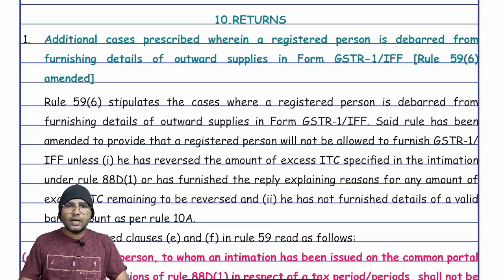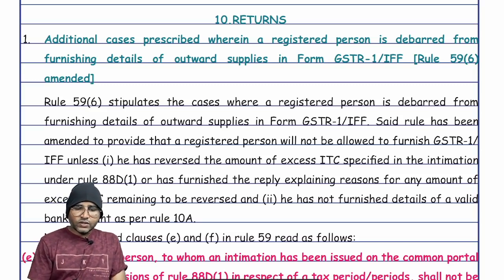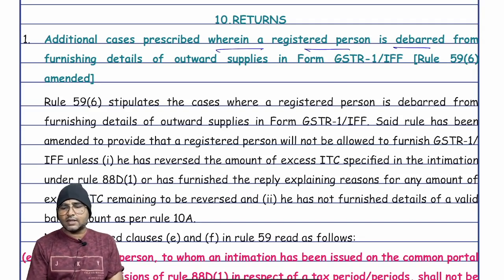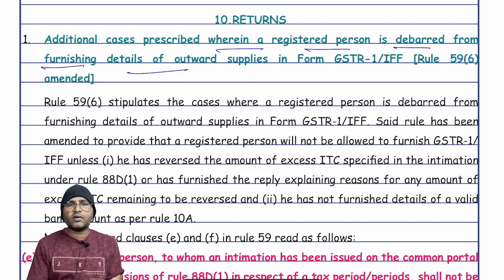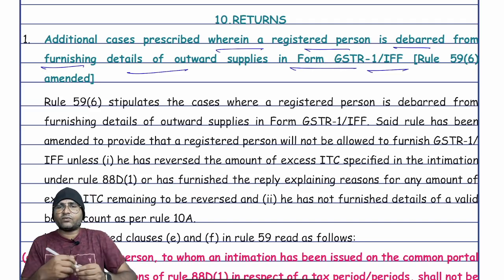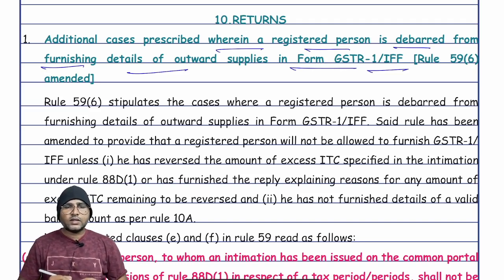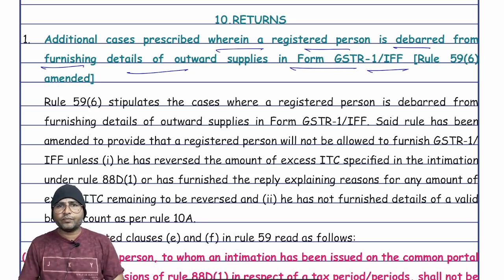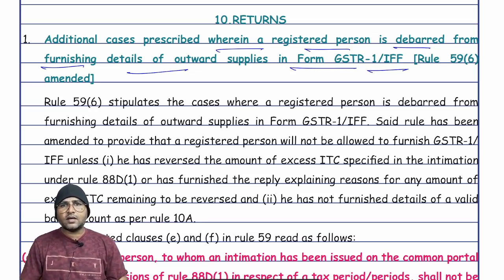Next topic, amendments in the chapter of the returns, right? So the first one: additional cases prescribed wherein a registered person is debarred from furnishing details of outward supply in form GSTR1 or invoice furnishing facility. First of all, there are few cases where the registered persons are debarred from filing of the GSTR1 or invoice furnishing facility. What are those situations?